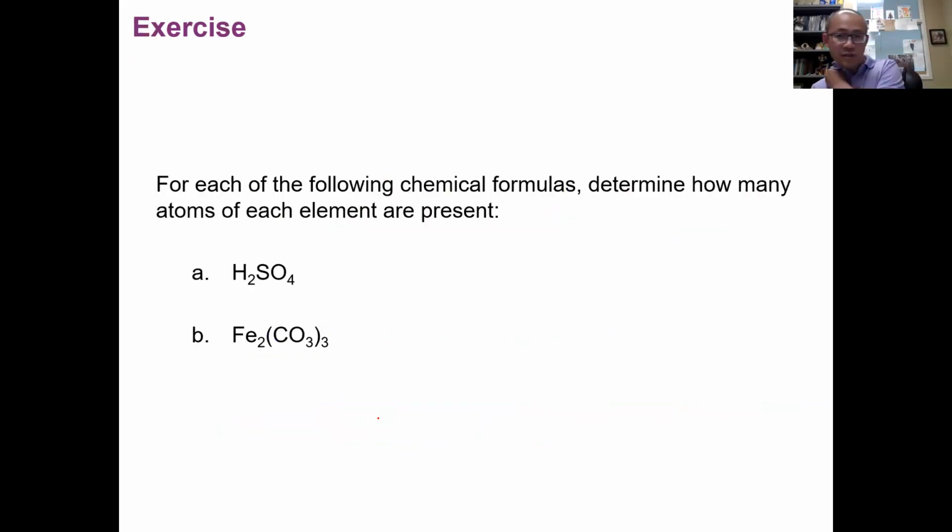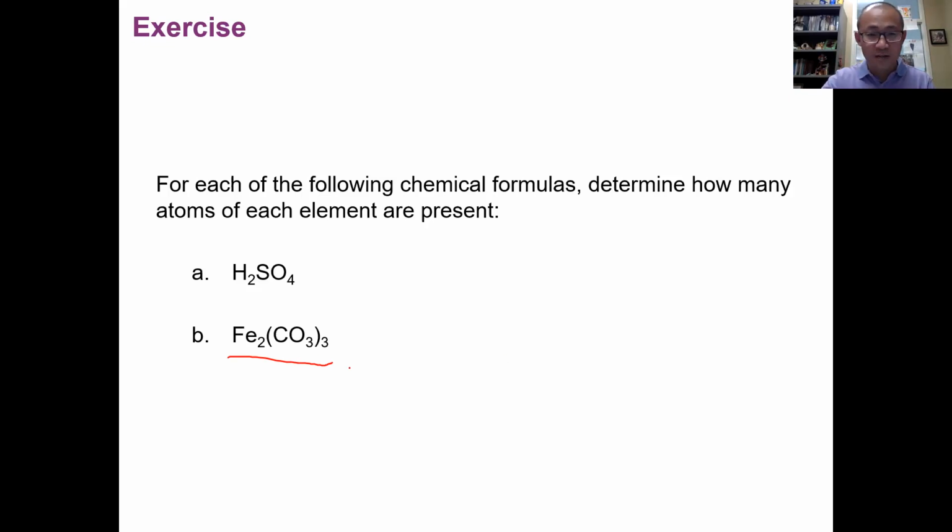So here is a practice asking you, for each of the 2 formulas, can you determine how many atoms of each element are present? We can do it very quickly. H2SO4: we have 2 hydrogen atoms, 1 sulfur atom, and 4 oxygen atoms. This is the formula of sulfuric acid. Number 2: we have 2 iron, 2 Fe, and we have 3 of CO3.